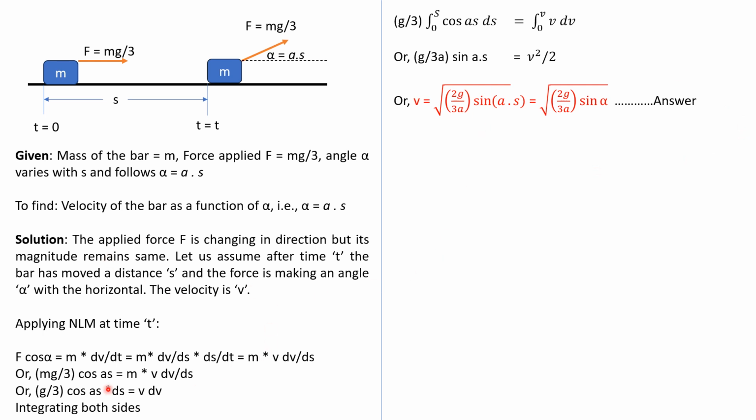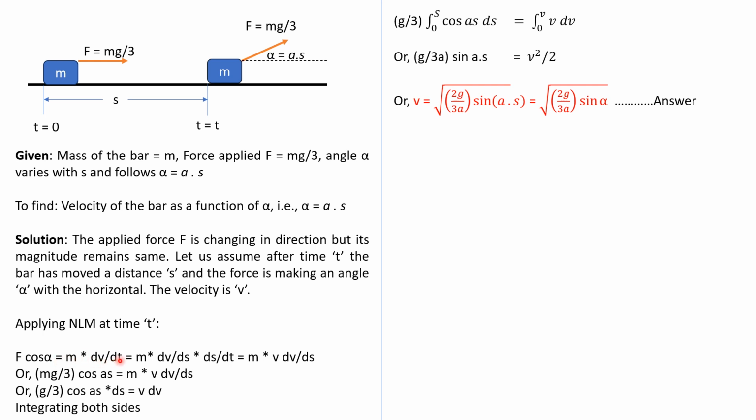So it is basically simple mathematics you have to apply. The idea is alpha is a function of s on the left side. On the right side, we have two variables, one is velocity v and one is time t. But there is no relation given between v, t or s.